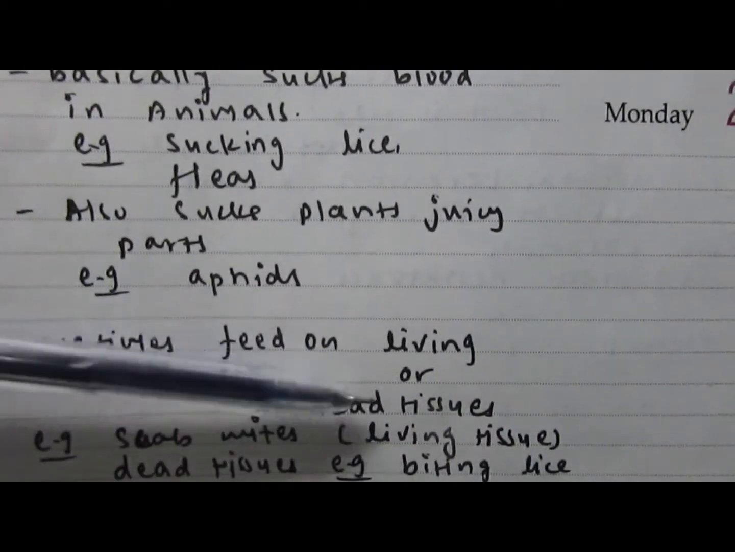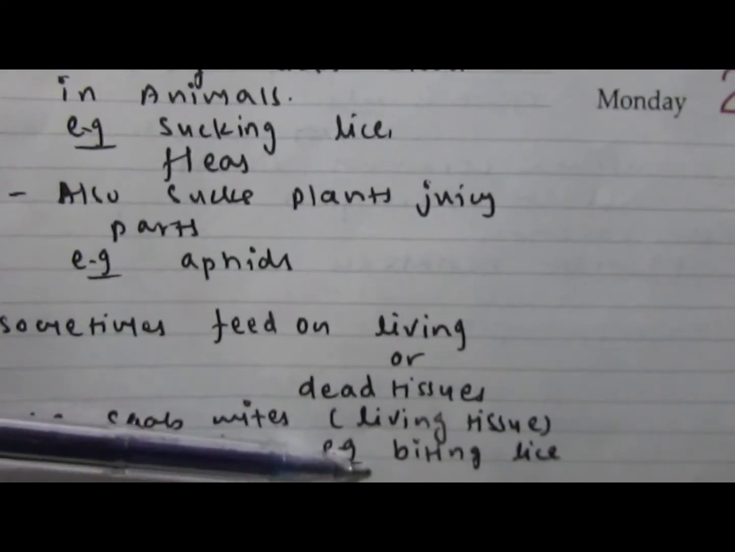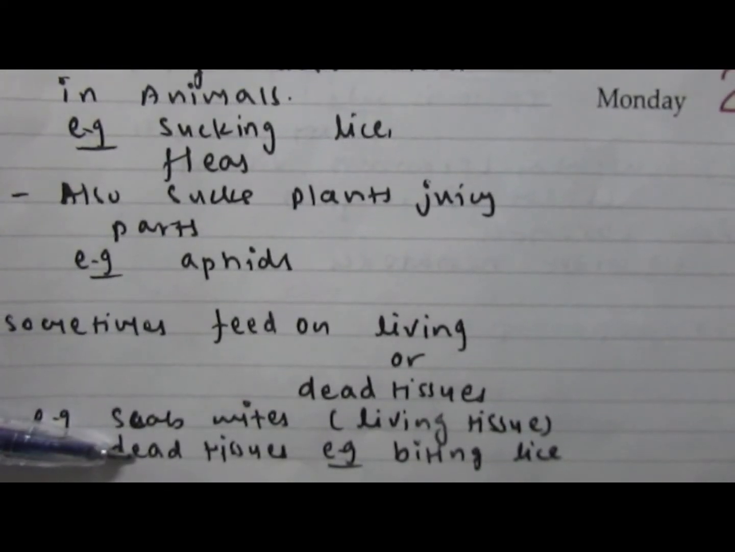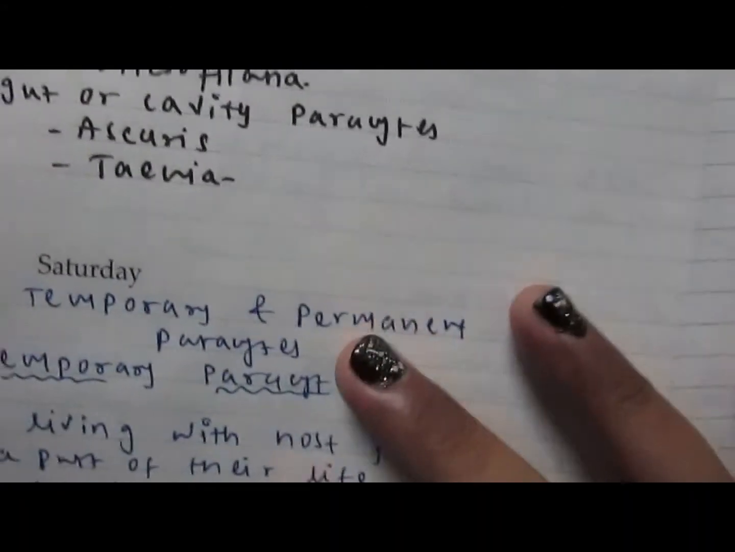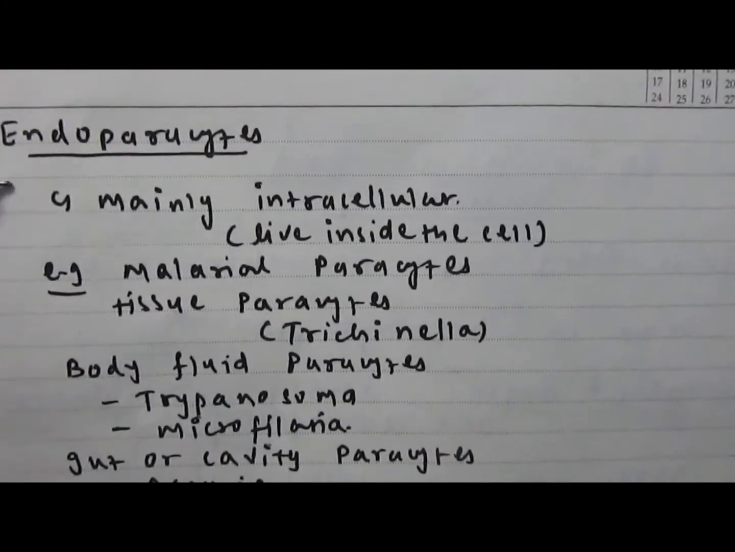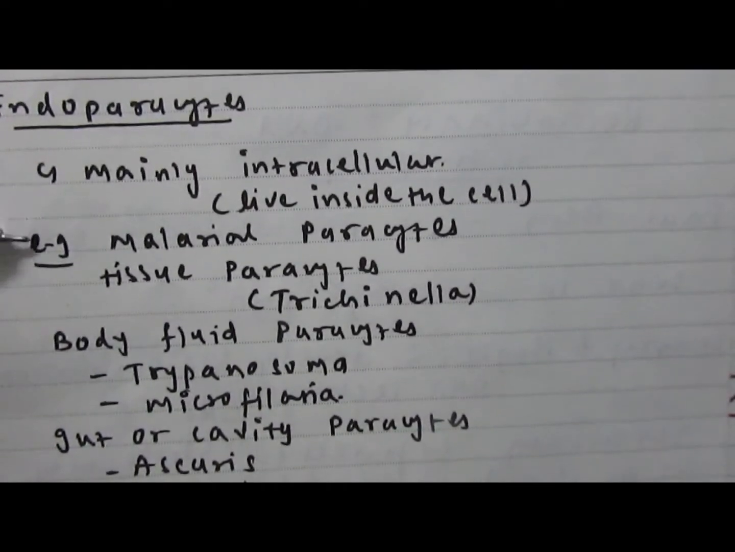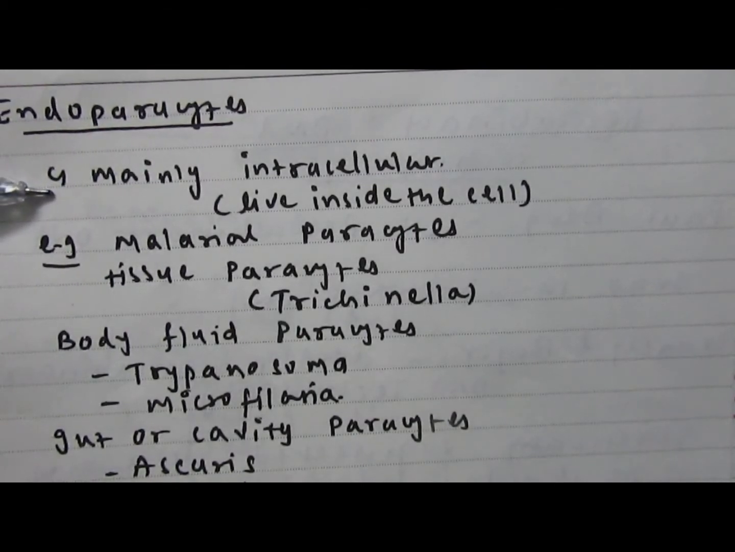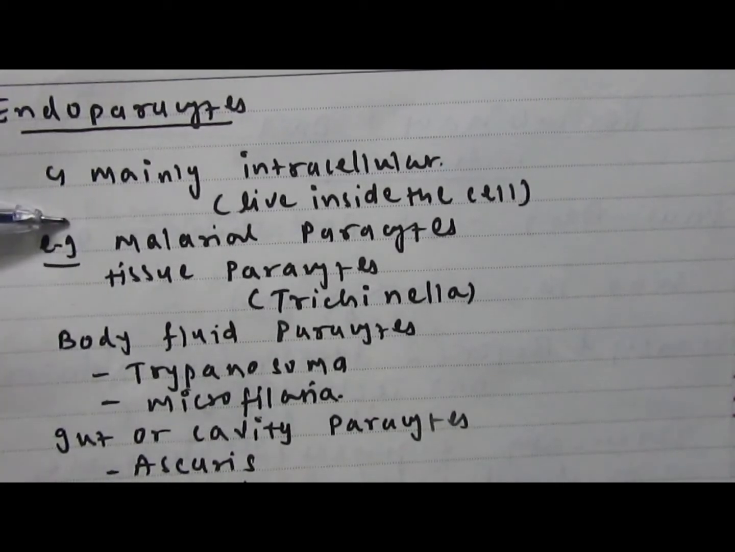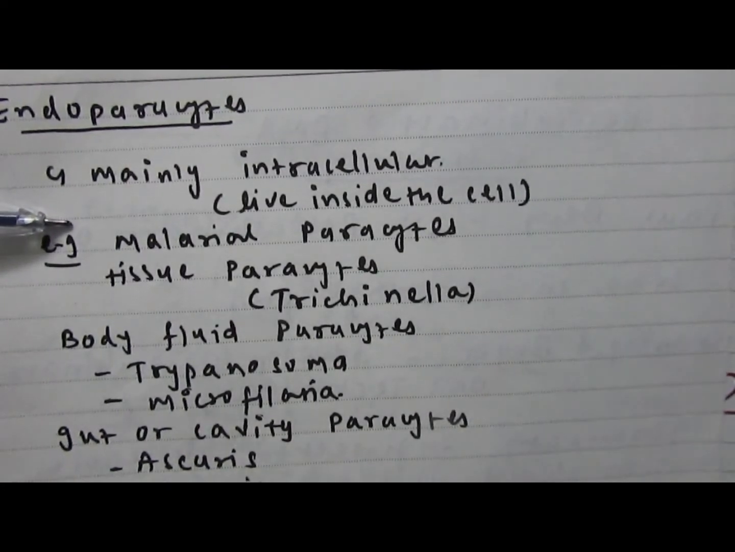If they feed on living tissues, then the examples are scab mites, and biting lice are the examples of ectoparasites that depend on dead tissues. Then endoparasites are mainly of 4 subtypes, and if endoparasites live inside the cell body, then they are intracellular endoparasites. Malaria parasites are the best examples of intracellular endoparasites.